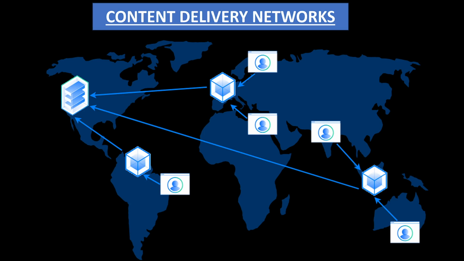Whereas there is the other category, which is the pull CDN. These pull CDNs are server caches that are updated lazily. A user will make a request for the content, and the request will go to the main server first if it is the first request being made.